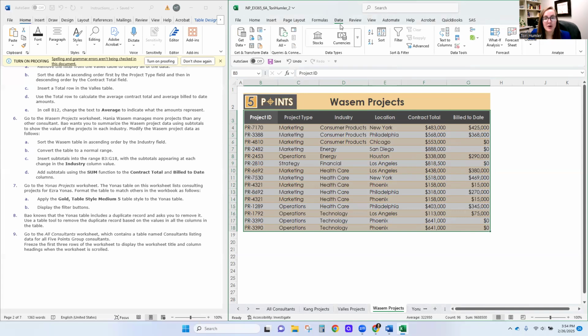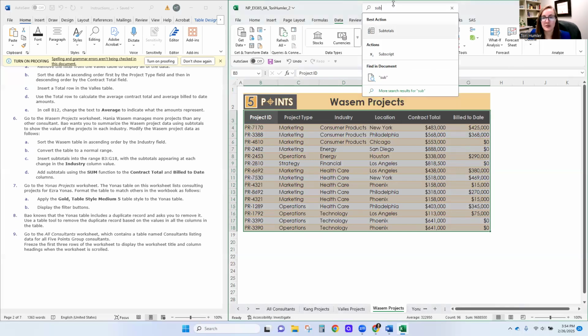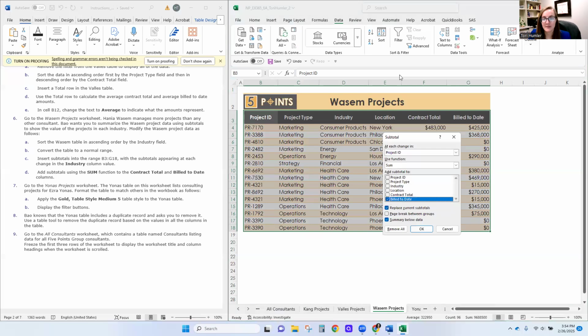but if we weren't sure where we could go, we could always search for subtotals. So subtotals are over here in data, but if we weren't sure, we could search subtotals, and we get subtotals. And it says we want a subtotal for each change in industry. We want a sum function for contract total and build to date columns. So I'm going to leave those as default. I'm going to press OK.